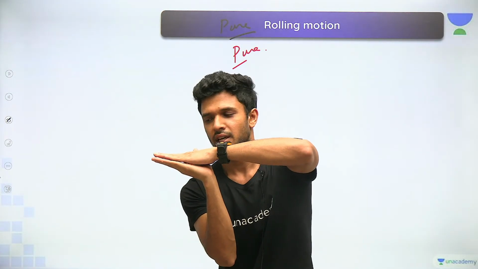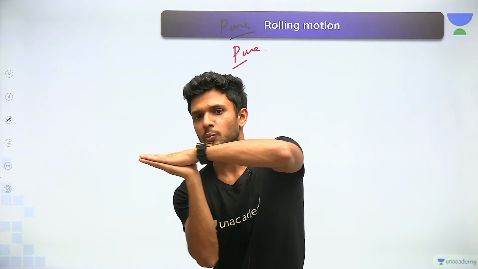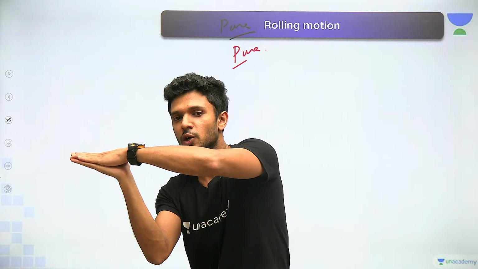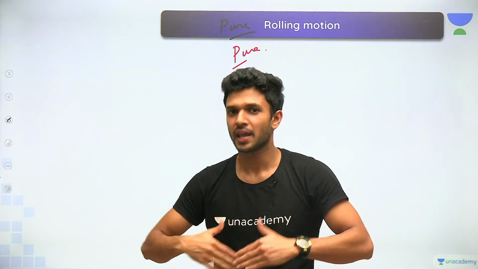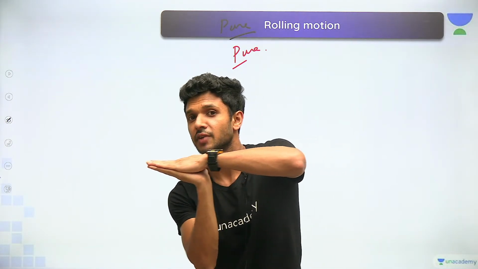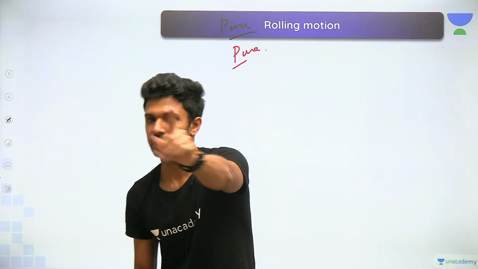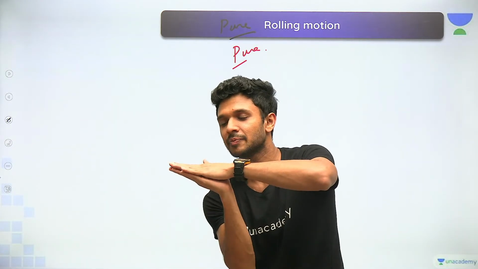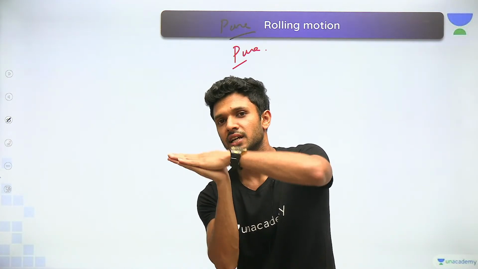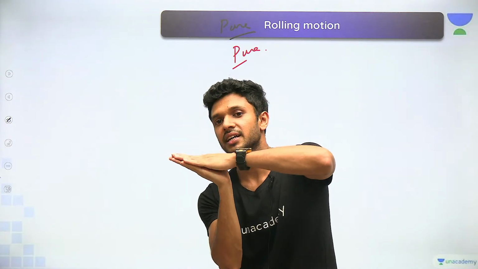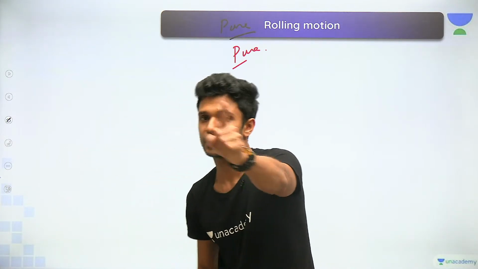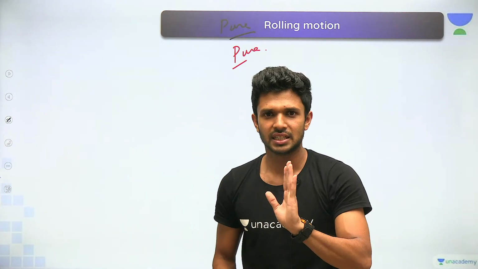Yes. Now, if both of my palms are moving with the same velocity, are my palms sliding one over the other? No. So I can make a statement that if both the surfaces in contact are having the same velocity, they will not be sliding on each other. Yes or no? And when will it be sliding? When one surface is having a different velocity compared to the other. Let me say that my upper arm is having a larger velocity. What will happen? It will be moving faster. It will be sliding over the other surface. Yes or no?